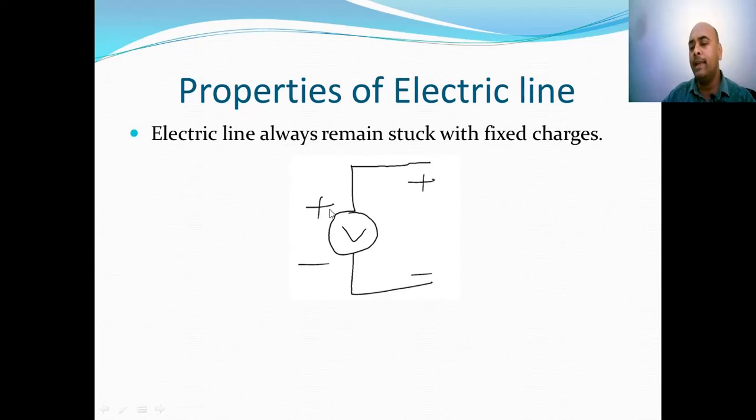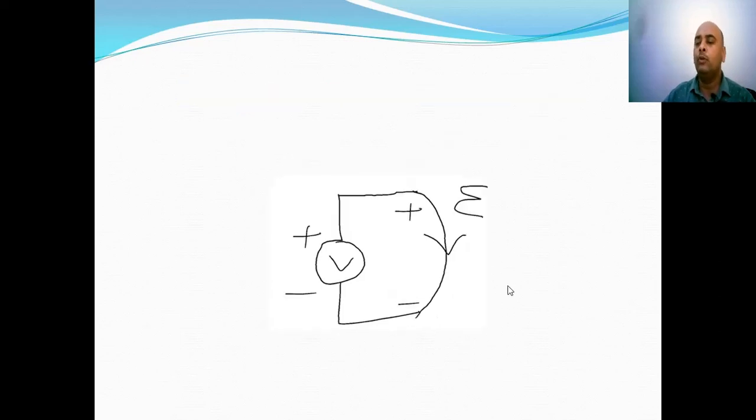This will generate charges at the extreme end of the conductor in such a way that there is accumulation of positive charge on upper end of the conductor and negative charges on the lower end of the conductor. Due to this accumulation of charges, there will be generation of electrical line whose direction is from positive charge to negative charge.